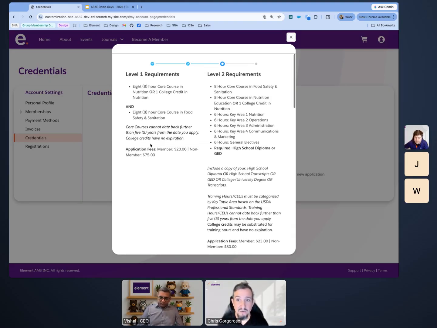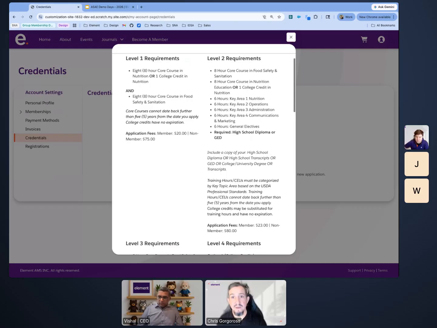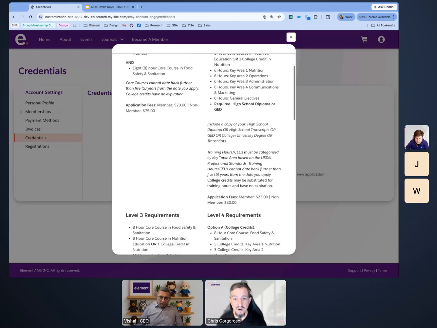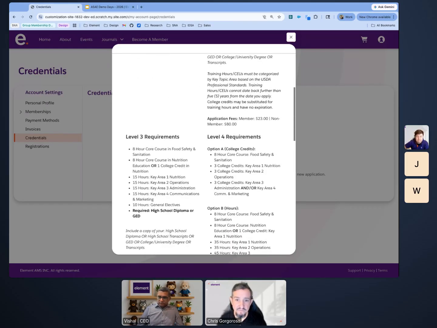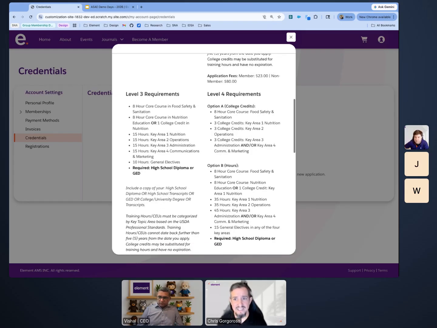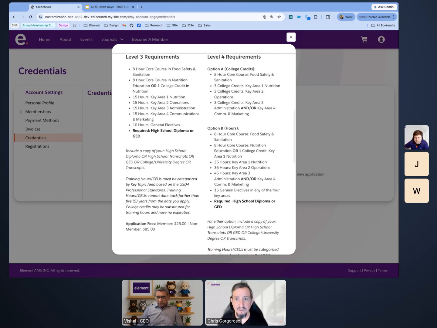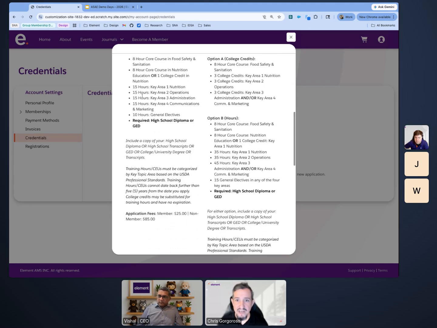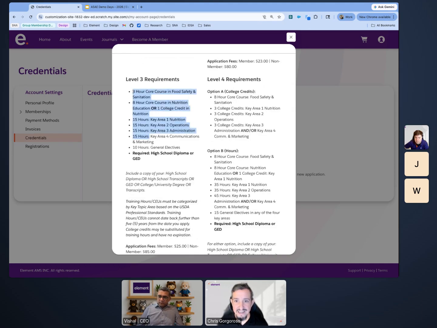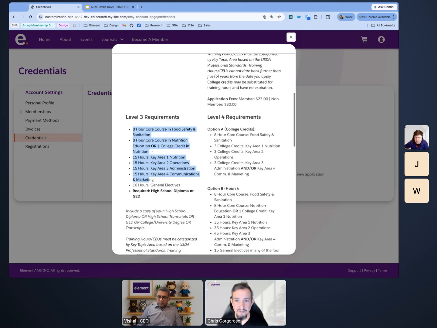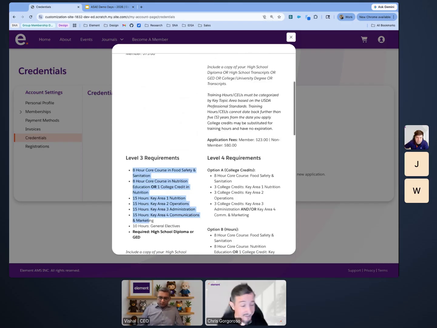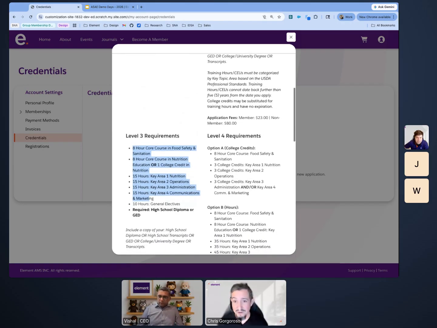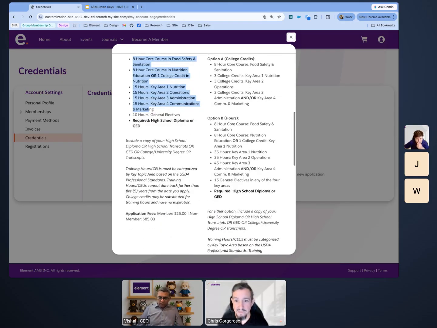select. And here, what we're doing is showing some high-level information about the requirements for each level. So that way Diego can make a decision of which level is best suited for him. And after looking at it, he might say, hey, I think I got all this stuff. I might as well go up to level 3. I thought I was going to go level 2, but I think I might be able to do level 3 by the end of the allotted amount of time.